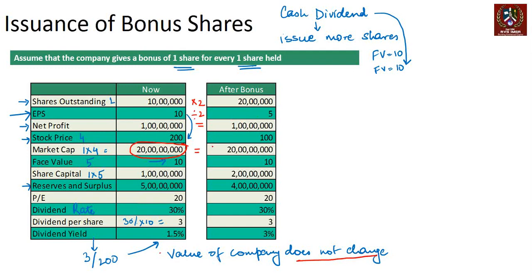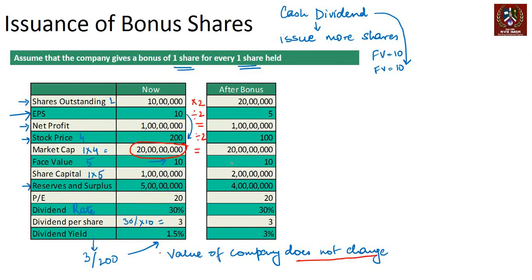EPS becomes half. And if the value remains the same and you are multiplying the number of shares to get the value, then obviously stock price, 1 into 4, this also has to become divided by 2. So the share price halves. So it's like earlier the company's value was 20 crore. Now this 20 crore basically gets divided by 10 lakh shares to give you the stock price of 200. Now you take the company's value as 20 crore, that's still 20 crore, that's not going to change. You divide by 20 lakh shares, so you get the value as 100, right?